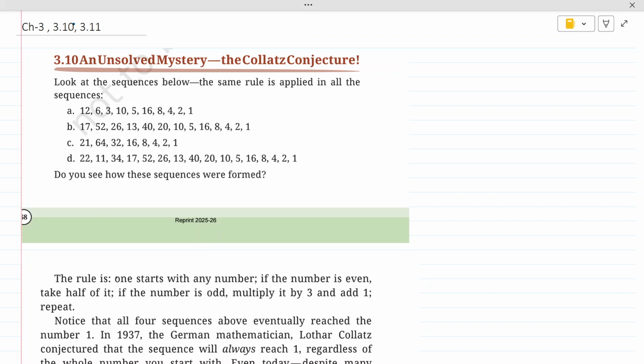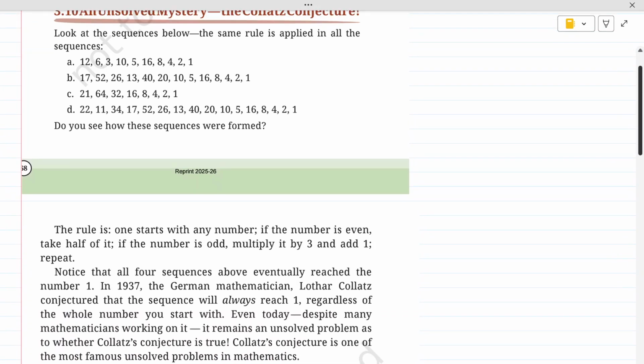Okay, so the rule is, one starts with any number, that is, the sequence can start with any number. So see here, we have 4 sequences and we can see all the sequences are starting with a different number. So the rule says, one starts with any number. If the number is even, then take half of it. That means the next number will be half of the previous number. But if the number is odd, then multiply it by 3 and add 1 to it. And we have to keep on repeating this.